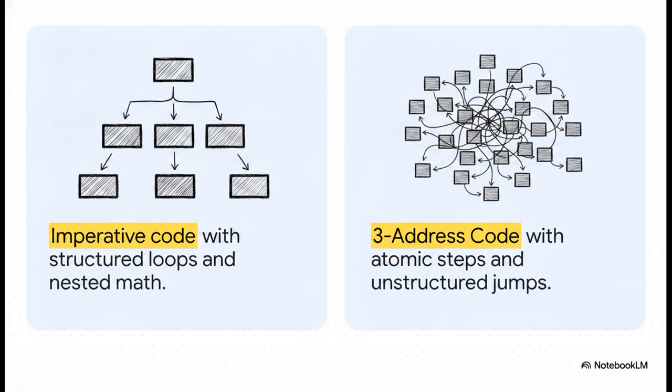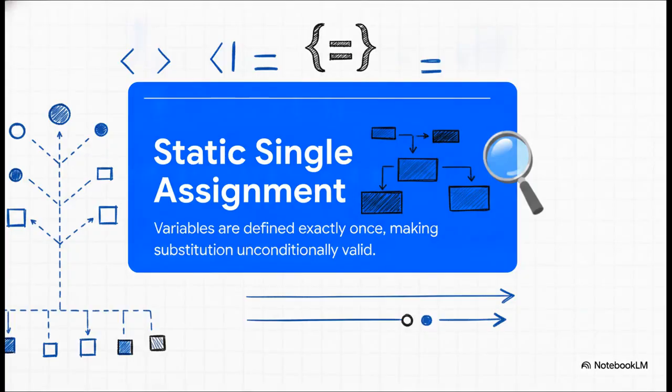But even this normalized format had a pretty major flaw. A single variable could be updated multiple times throughout a program's execution, which made it practically impossible for the compiler to reason algebraically about the data flow. And that problem led to the brilliant standard we still use today, static single assignment, or SSA.